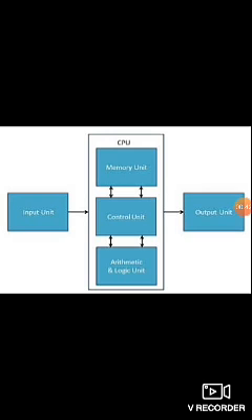The control unit checks the result that is given by the ALU. It also checks what to do and when to do it. The control unit controls the entire operations of a computer.